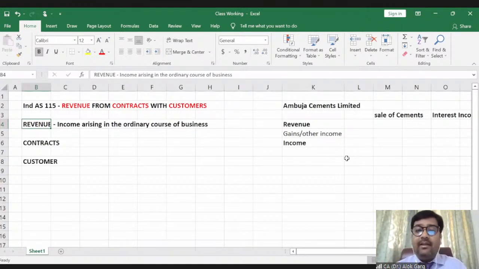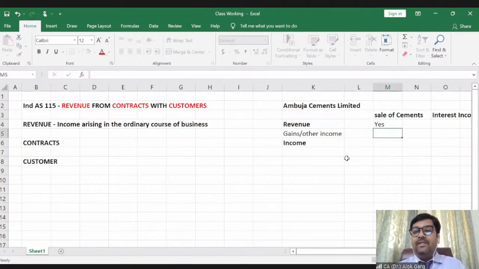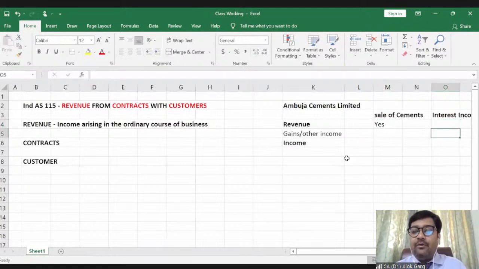And what is the revenue? Revenue is the income arising in the ordinary course of business. So here, sale of cements is a revenue for Ambuja Cements Limited. And when I talk about interest income, it is not in the ordinary course of business. When I say it is not in the ordinary course of business, I am trying to say